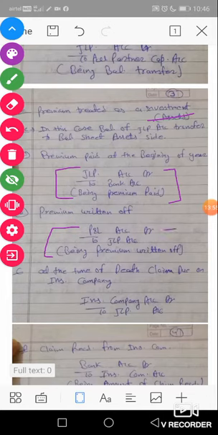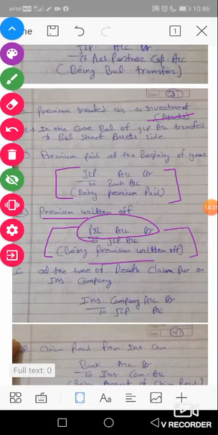Now the next entry is premium written off. Generally, premium is an expense. It doesn't matter whether it is a capital nature expenditure or a revenue nature expenditure. If premium is an expense, then it is transferred to P&L account at the end of the year, and the journal entry is P&L account debit to JLP, being premium written off. But one thing is important: the whole amount of premium will not be transferred to P&L account.